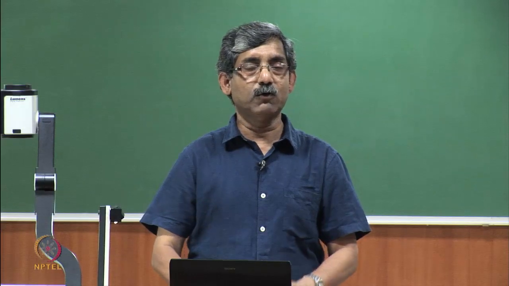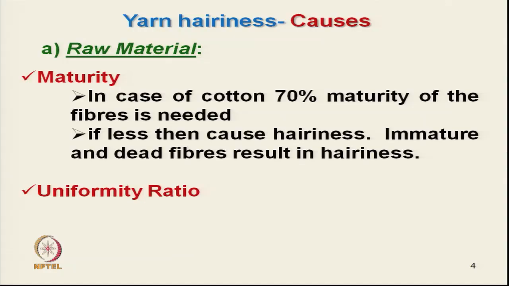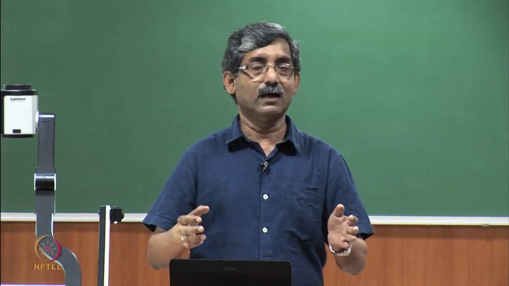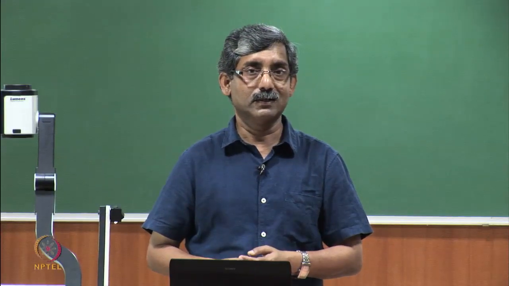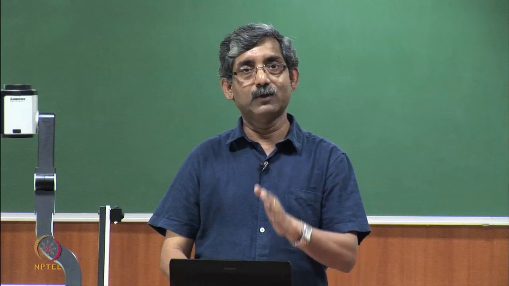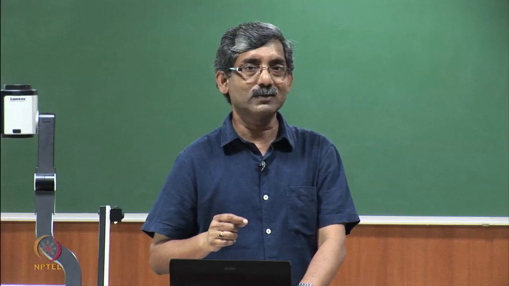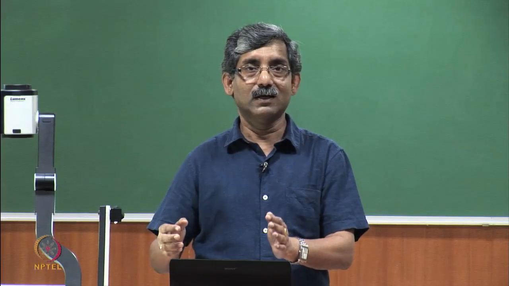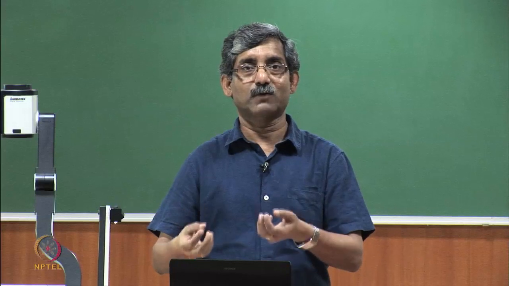Another thing is the uniformity ratio. What is uniformity ratio? That we have discussed. It is the ratio of 50% span length divided by the 2.5% span length, and it is expressed in percentage, and for normal cotton it ranges from 40 to 50%. Now, if the uniformity ratio is less, what does it show? It means it contains a large quantity of short fibers.